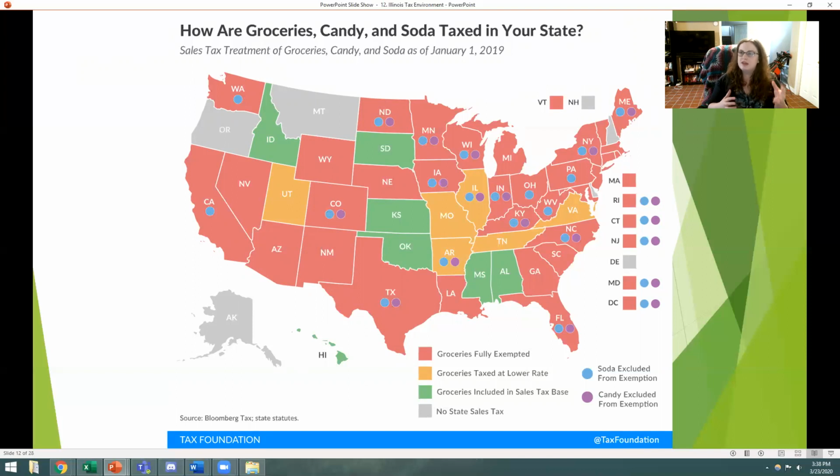Our tax breaks on groceries are going to be on our raw fruits and vegetables. They're going to be on your rice, your grains, things like that, but not processed and packaged foods. You can't buy fried chicken, or, for example, sodas and candy. These are exempt from the breaks that we have for grocery taxes in the state of Illinois.